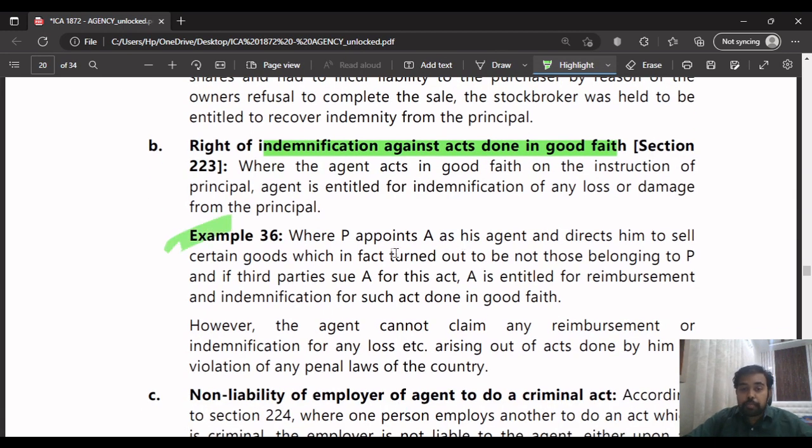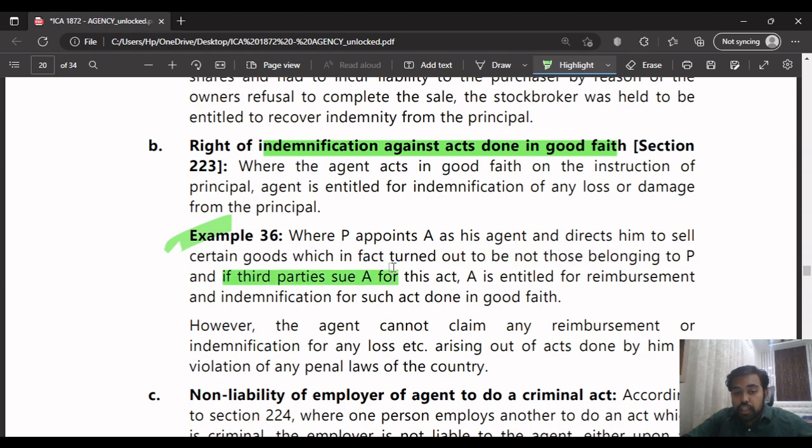What they are saying in this example is that the principal appoints A as his agent, and he directs him to sell certain goods, which in fact turned out not to belong to the principal. So the agent did not know that they did not belong to the principal, but he entered into a contract with third parties to supply the goods. But later on, they come to know that the goods do not belong to the principal, and the agent had got the goods from the principal, which he sold to the third party. The goods did not belong to the principal.